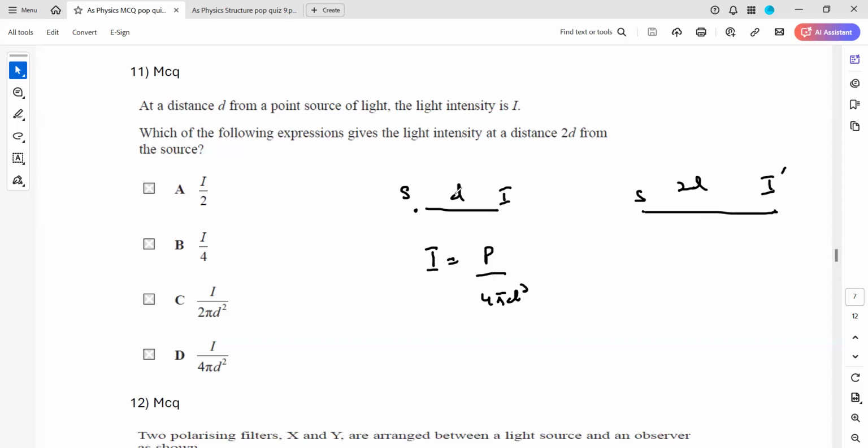Why d squared? Because in this case the radius is d. It's not the diameter, it's the radius, but the distance d is given. And here the intensity is power divided by 4 pi (2d) square because the distance is twice. So we just compare, because the same source is used, so the power will be the same.